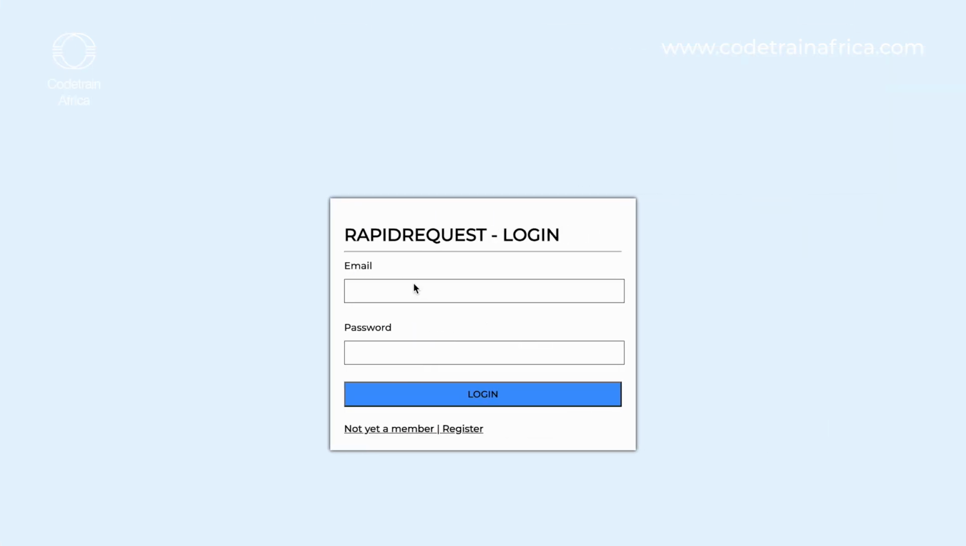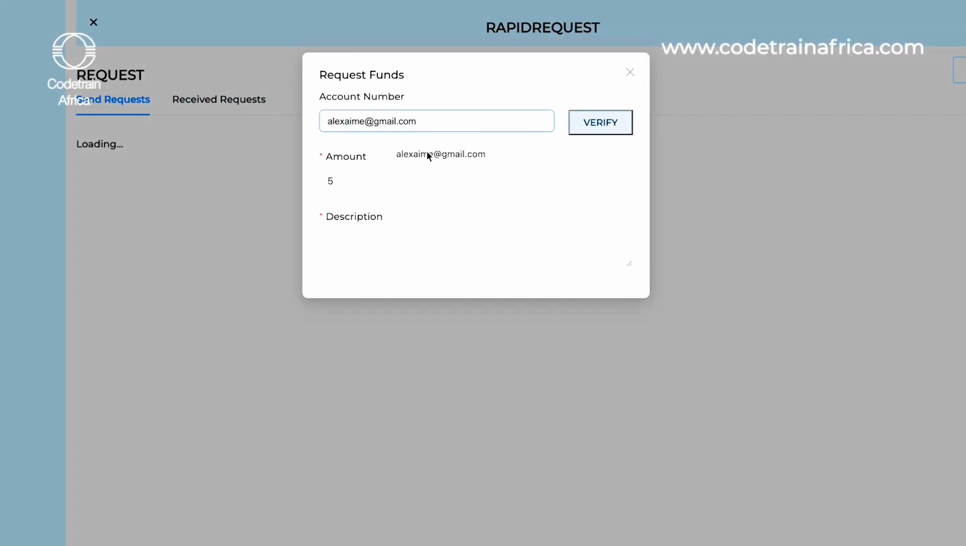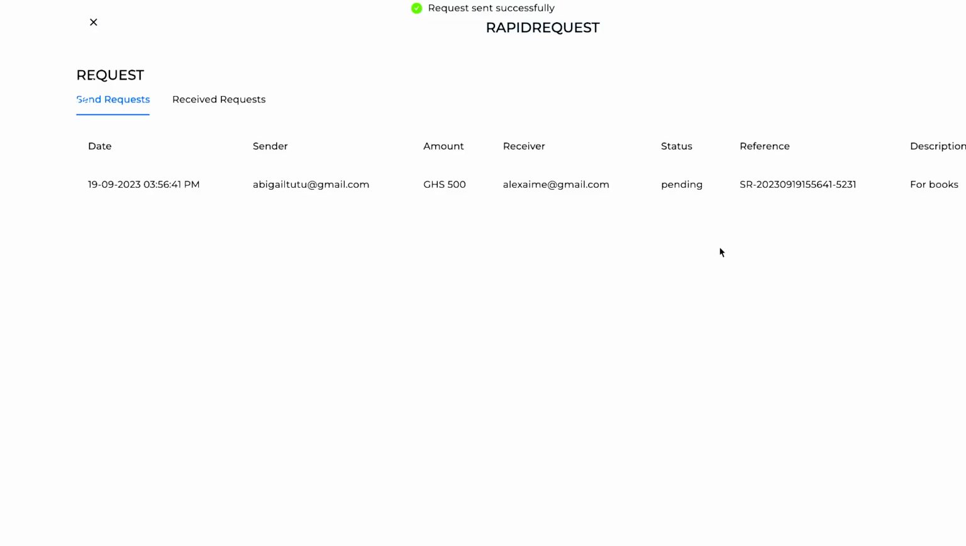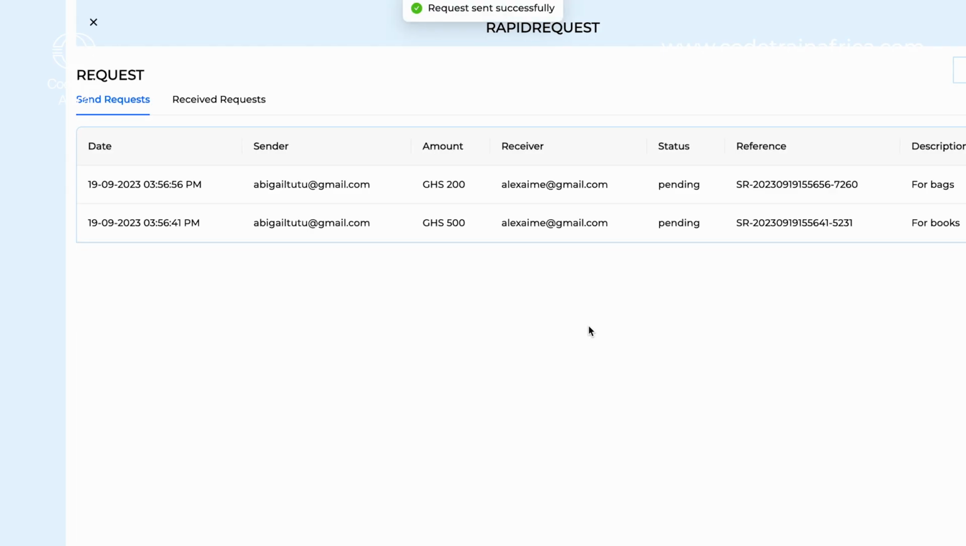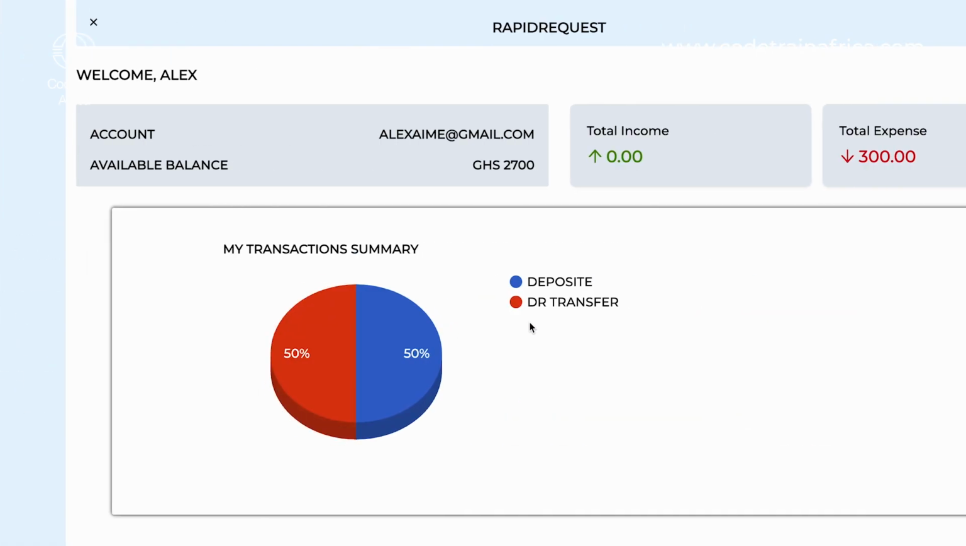Now she's going to make a request, and this is what we are bringing in that is different from what is being done around. So she's going to make a request of 500 Ghana cedis to me, in this case for books, okay? That's the first request. And then I think she makes another request of, in this case, 200 Ghana cedis. For what purpose? For bags, okay? So she sent 2 fund requests to me.